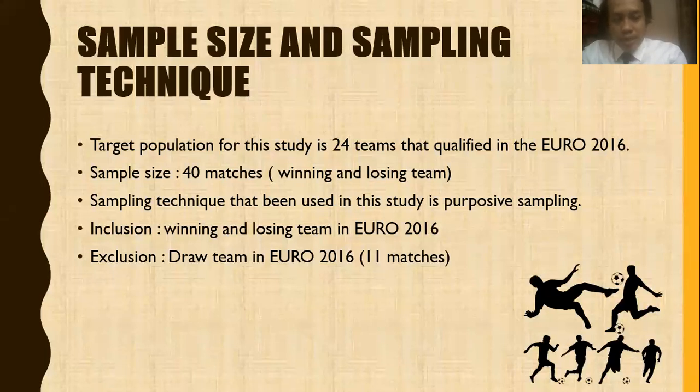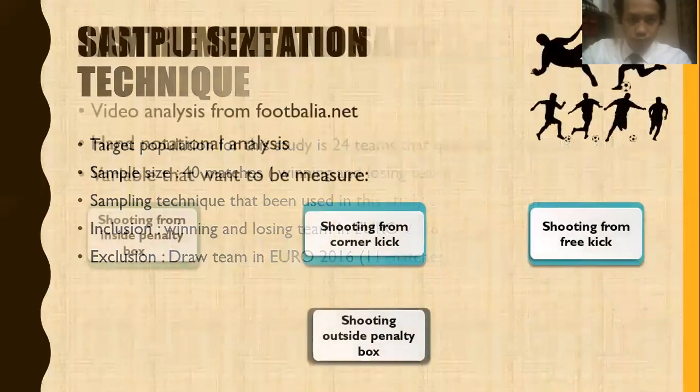Next, for the sample size and sampling technique, my target population is the 24 teams that qualified in Euro 2016, from the first match to the final match. For the sample size, I analyzed 40 matches, which are winning and losing. The sampling technique used in this study is purposive sampling. For the inclusion, it is winning team and losing team. For the exclusion, it is draw teams in Euro 2016, which is 11 matches that have been excluded because of draws.